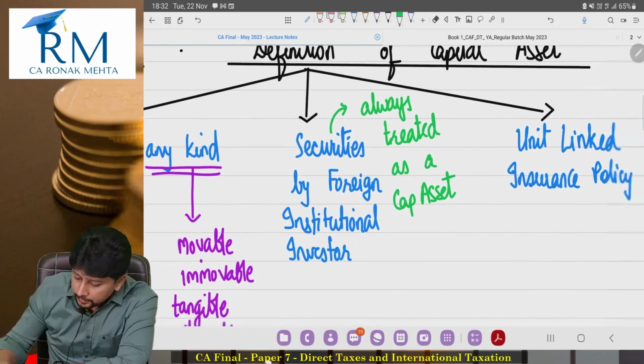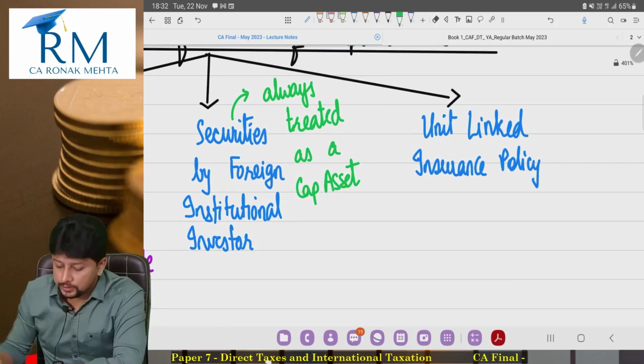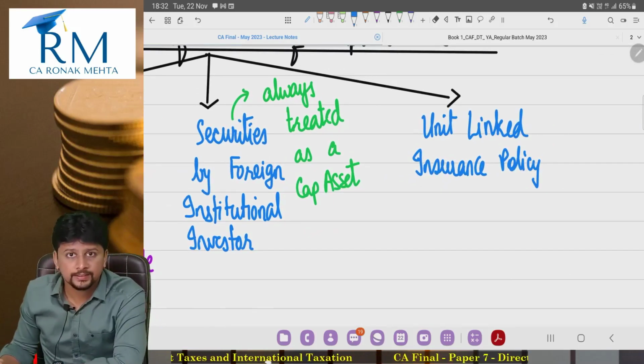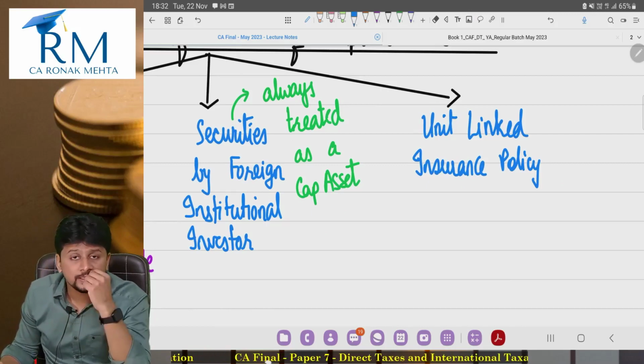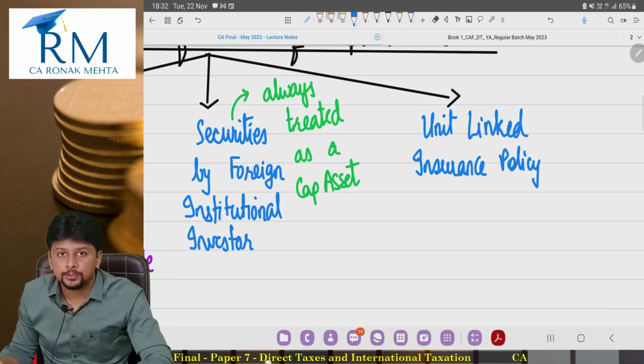Now the third part, unit linked insurance policy. What is this? Last year, 2021's budget brought about this change.